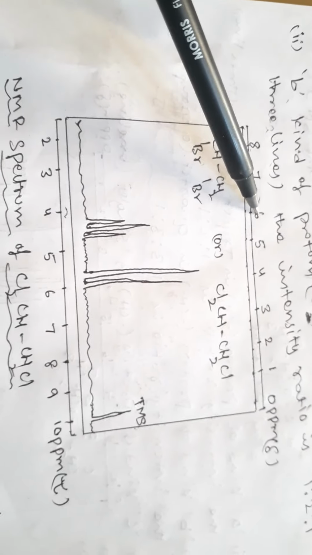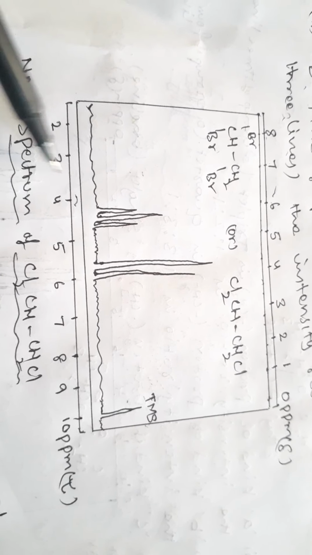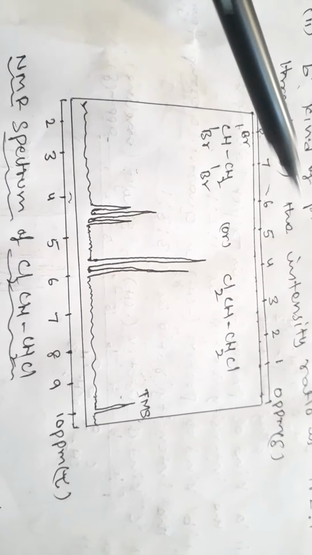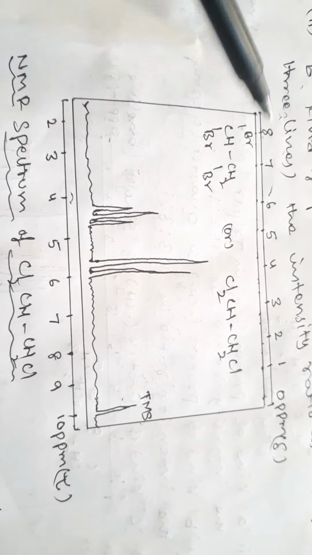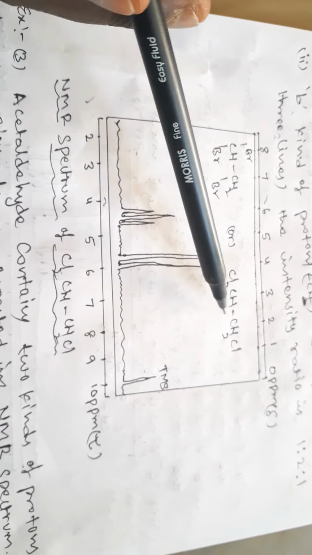Here the spin coupling, already known from the last class, follows the binomial expansion (1 + x) to the power n. Next, write the structure and NMR spectrum: the top is the delta scale, 0 to 10, and the bottom is the tau scale, 10 to 0.